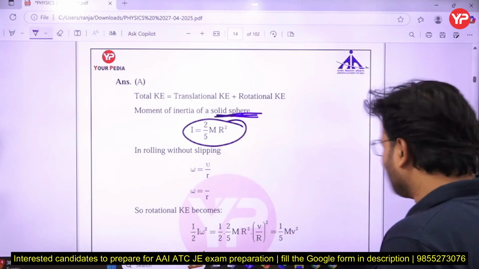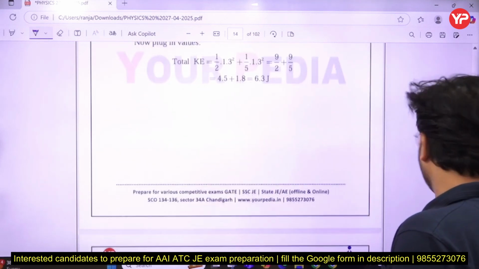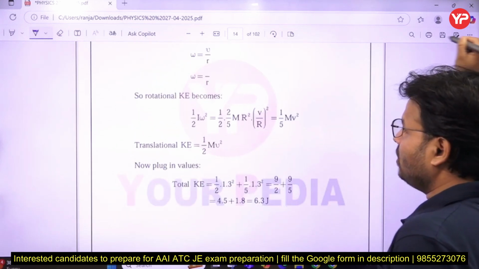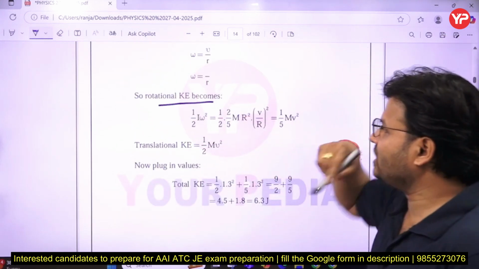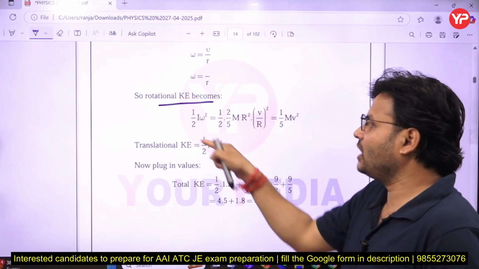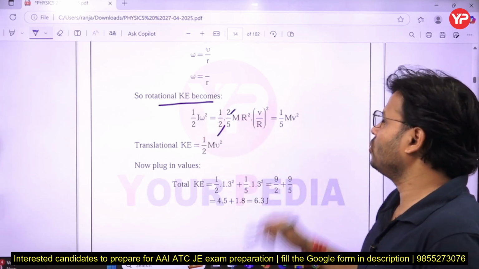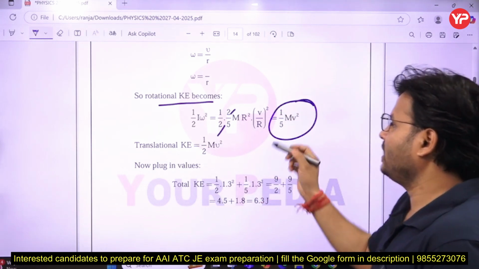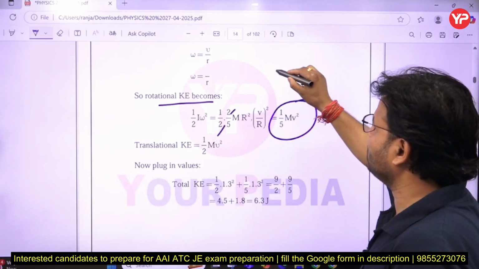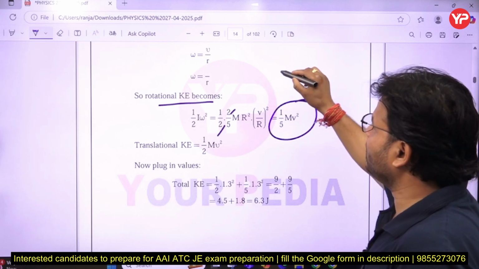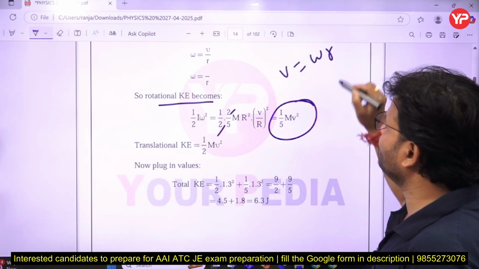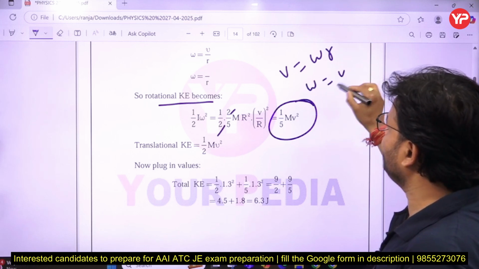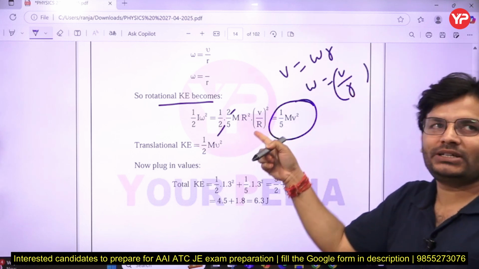Okay. So if you talk about the kinetic rotational energy, it is equal to half I omega squared, and the half and 2 will get cancelled out. So it is coming out to be 1/5 m r² omega². We can say v = omega r. So from there, if you want to calculate in the form of v, we can say omega equals v upon r. So just put that value here.